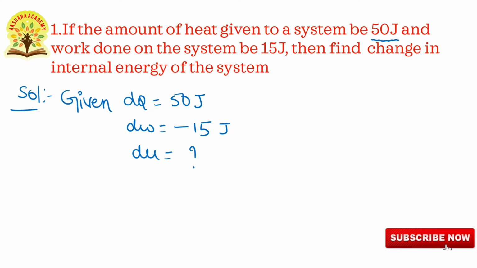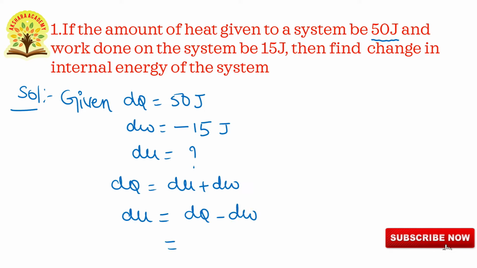From the first law of thermodynamics, dq is equals to du plus dw. Now we will write the formula. du is equals to dq minus dw, that is equals to dq, substitute values, 50 joules, minus minus 15, that is equals to 65 joules. So this is the change in internal energy of the system. So the answer is du is equals to 65 joules.